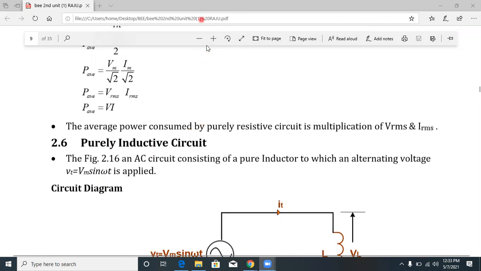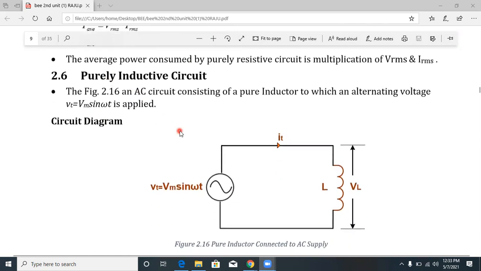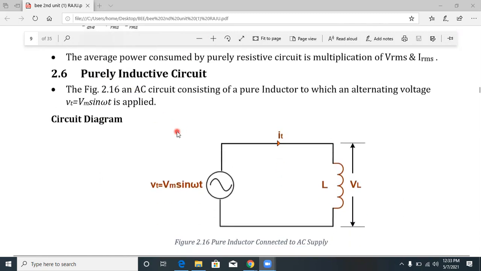Purely resistive circuit is over. Then coming to the purely inductive circuit. It consists of a pure inductor L to which the alternating voltage V of t equal to Vm sin omega t is supplied.